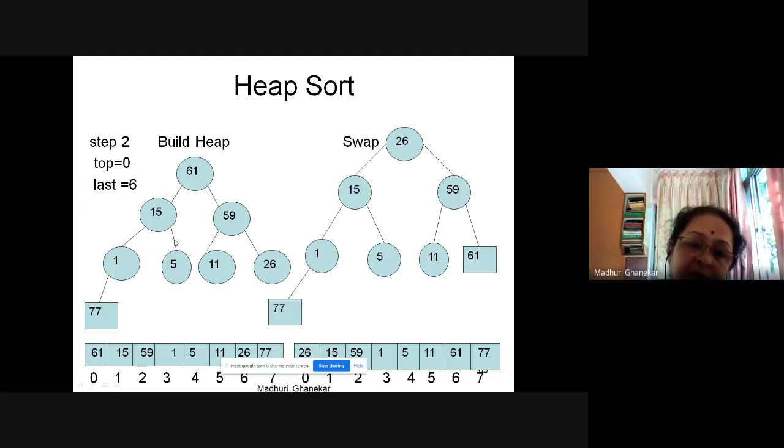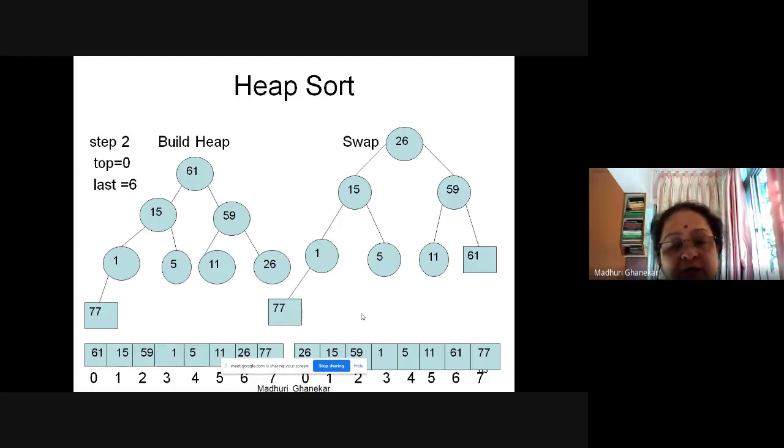Now again, if I want to represent this as a tree, how do I make the tree? 61, 15, 59, 1, 5, 11, 26 and 77. So 77 is not to be disturbed, and after swapping what do I get? 26 at the top, 15, 59. So I found 26, 15, 59, 1, 5, 11, 61 and 77. Now you observe 61 and 77 are taking their final position. They have been placed at the appropriate position. So we don't want to disturb them.